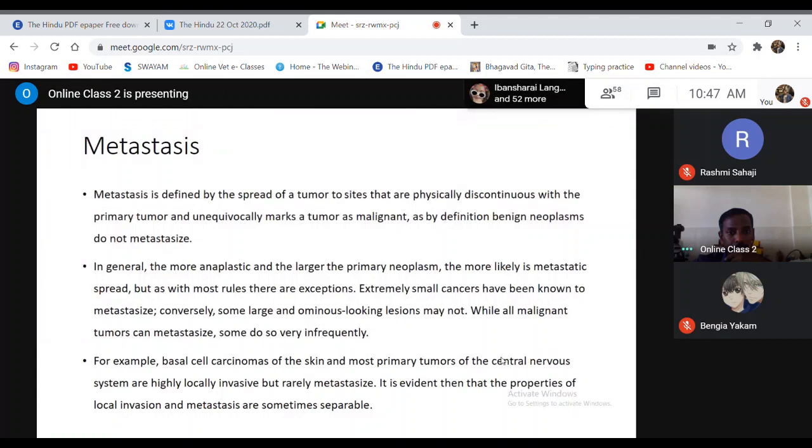Because when you remember the blood circulation, we have already discussed it while discussing embolus. When you remember embolus, what are the major sites, means locations, in case of embolus? Can anyone tell? Remember?